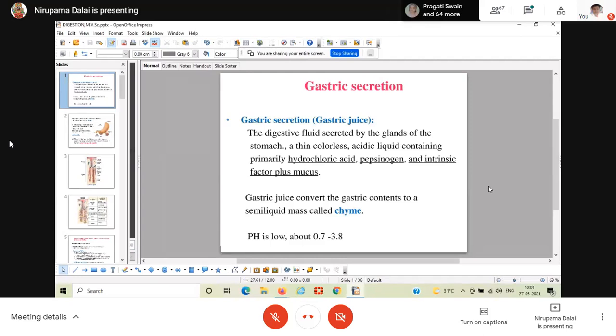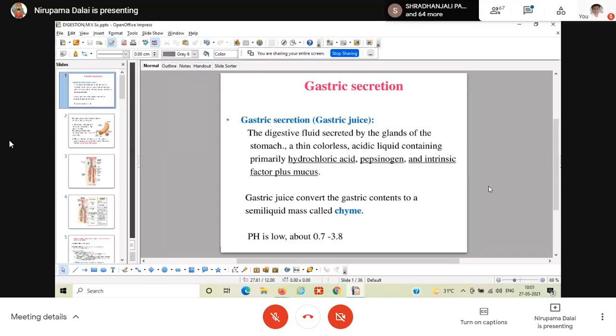So you have to mention, what are the different functions of the stomach? It acts as a reservoir, and it is helpful for digestion. Complete digestion cannot be possible, so partial digestion is carried out inside the stomach. Once the semi-digestion process is over, and the food bolus has been converted to chyme, the chyme, through the relaxation of the pyloric sphincter, reaches the intestine.